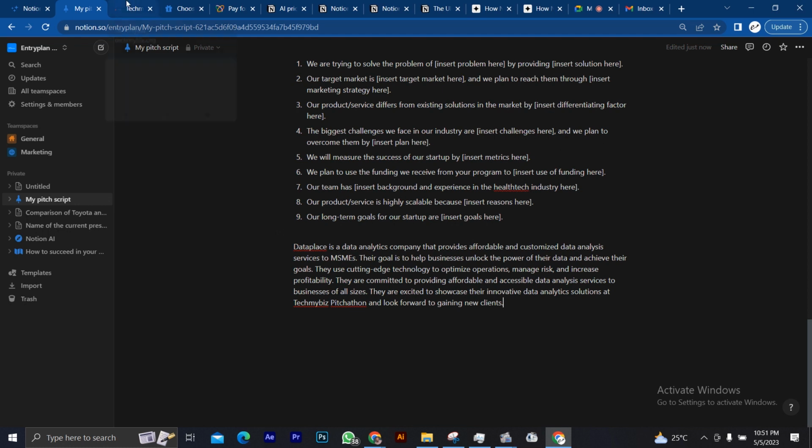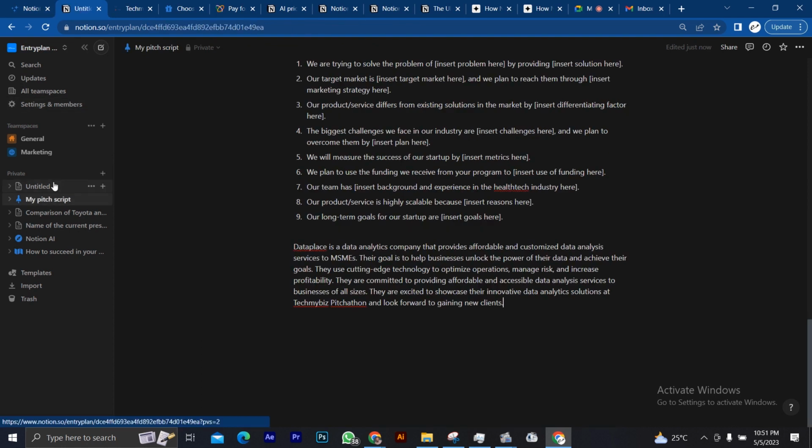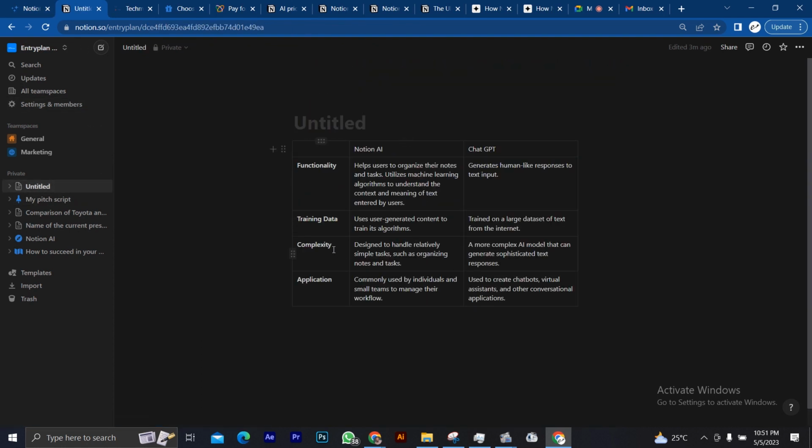So let's go back to what we were doing. Yes, so complexity. Notion AI is designed to handle relatively simple tasks such as organizing notes and tasks. ChatGPT, a more complex AI model that can generate sophisticated text responses that it can never explain for you until you type it again.